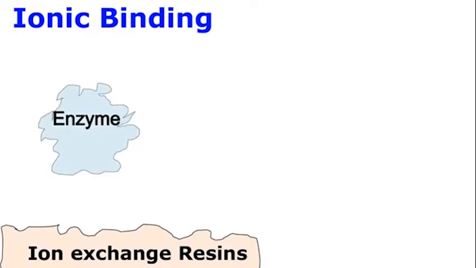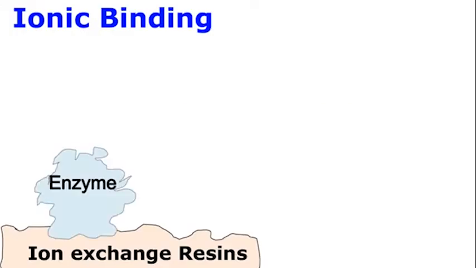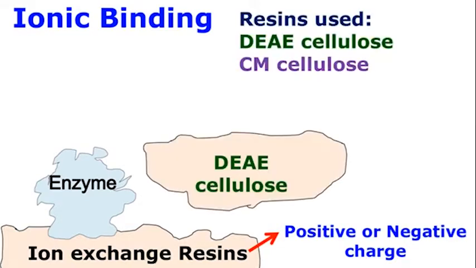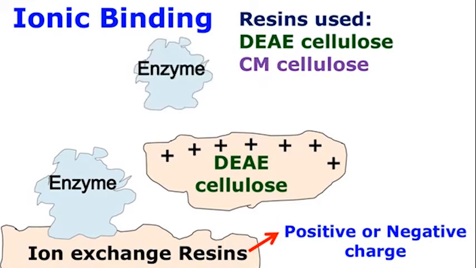Ionic binding. Ionic binding of enzymes can be carried out using an ion exchange resin. These materials have a positive or negative charge depending on the pH. The most common ion exchange materials used are DEAE cellulose or CM cellulose. DEAE cellulose has a positive charge and can interact with enzymes having a negative charge. During this process, it is necessary to maintain pH, ionic strength, and temperature, because any change in these factors can disrupt the binding of the enzyme.